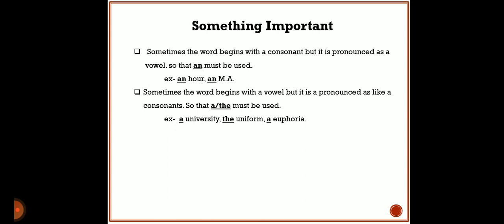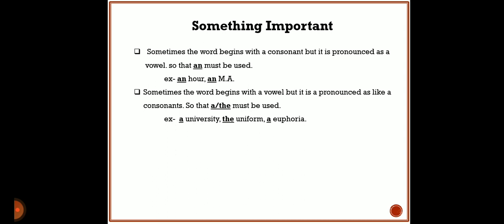Y is not a vowel, it is a consonant. So when we pronounce this word, we say a university, so though U is a vowel, its pronunciation is like a consonant, so we have taken the article a. Next example, uniform.